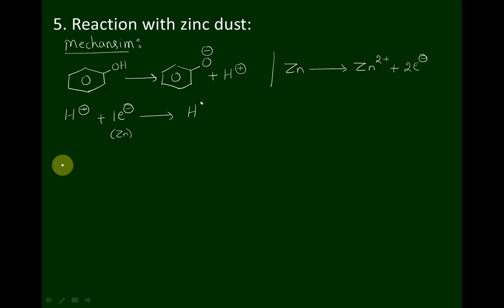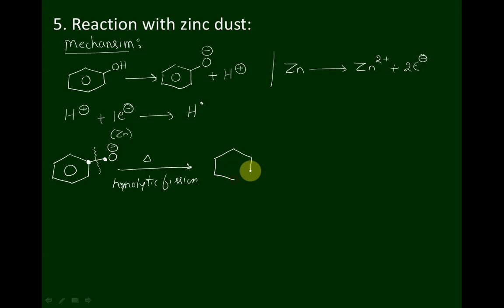Now this phenoxide ion, O−, on heating, undergoes homolytic fission. Here the electrons existing between these two get broken up. So by forming a phenyl free radical, which is highly unstable, phenyl free radical plus oxygen free radical, along with one negative charge, the odd electron, oxygen free radical.